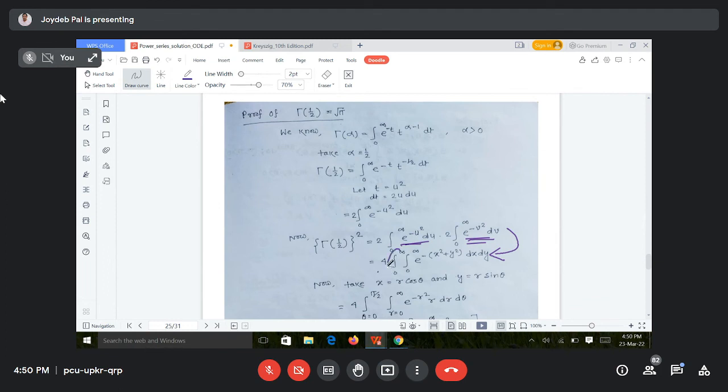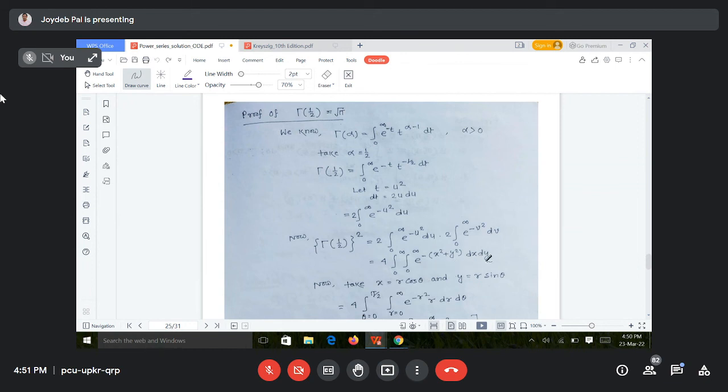Now it is a double integration actually. This form is called a double integration. Now how to solve this double integration? There are several techniques. You can separate the variables and do integration, or you can take some substitution and do the integration. So here I did substitution.